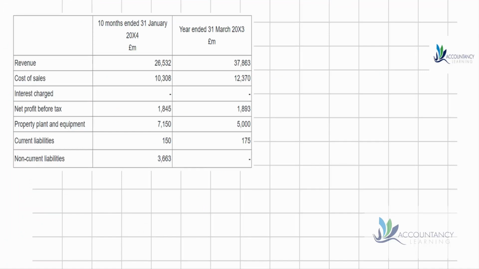So here's the table they've given us, and remember that they've given us just 10 months for the first column. So what we need to do first of all then is recognize that we can't compare like we'd like. Here we have a year, we can't compare with 10 months. So what we need to do then is multiply all of these numbers by 12 over 10 so that we can perhaps compare a little bit more closely.